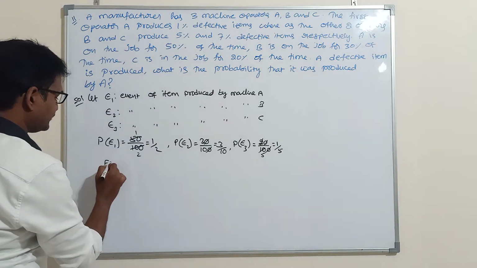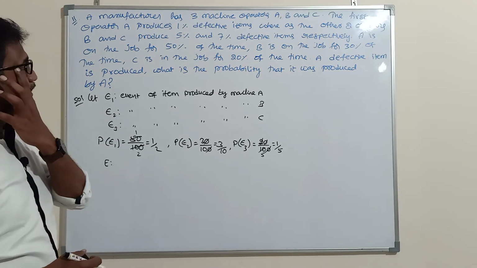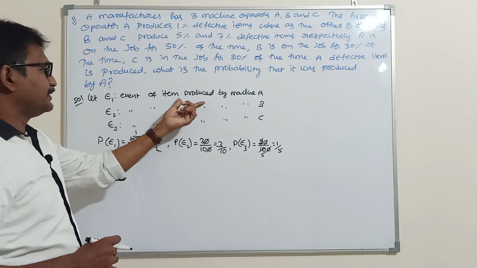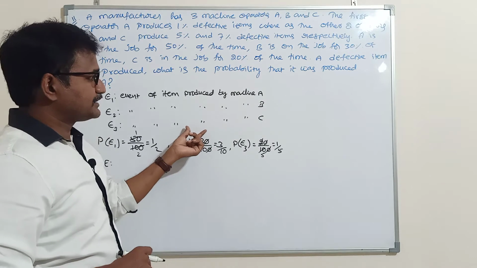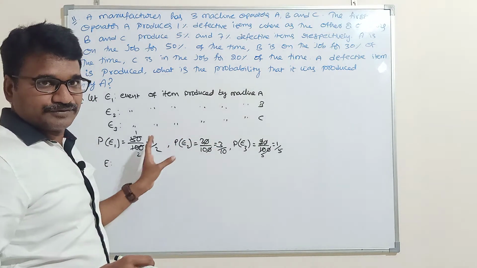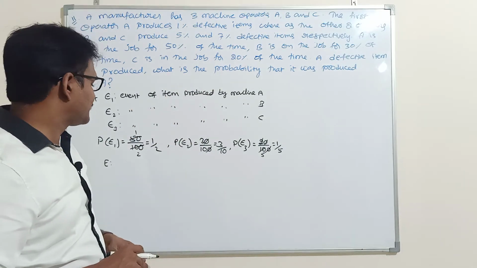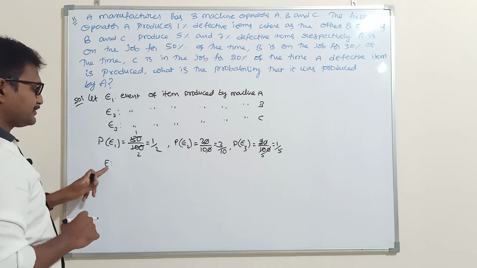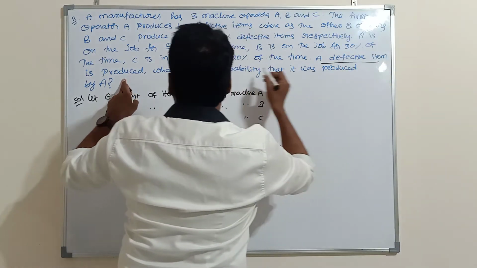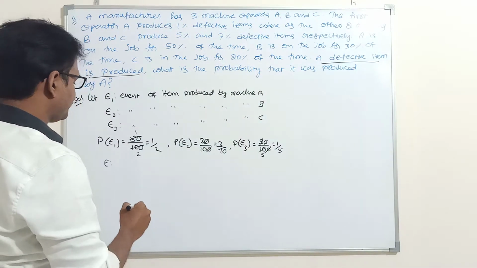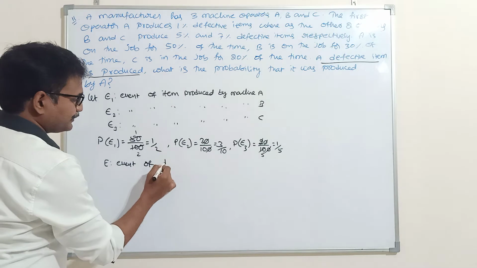Next, what is event E? Here E1, E2, E3 are mutually exclusive and exhaustive events. Item produced by machine A, item produced by machine B, item produced by machine C, all are different machines. So therefore they are mutually exclusive events, and if you add all the events, then it is equal to sample space. That's why they are mutually exclusive and exhaustive events. Next, event E. What is event E? A defective item is produced. Given that a defective item is produced, so that's why E is event of defective item is produced.